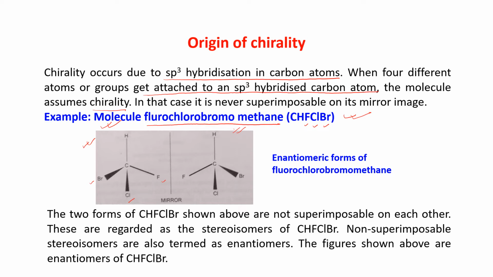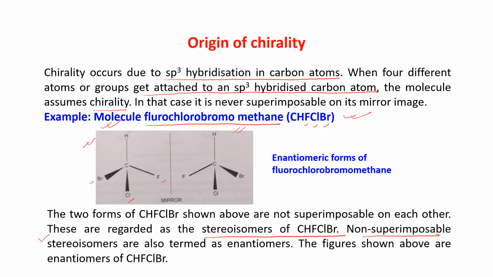They are not coinciding. The original compound and the mirror image of the original compound are not coinciding. They are non-superimposable. These are regarded as stereoisomers of fluoro, chloro, bromo, methane.